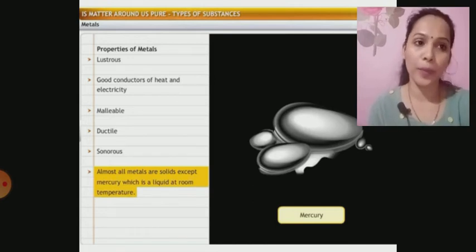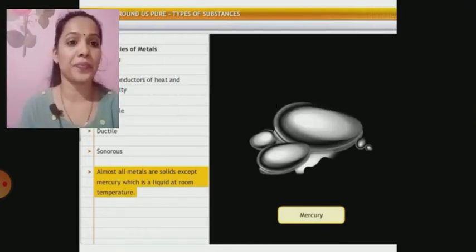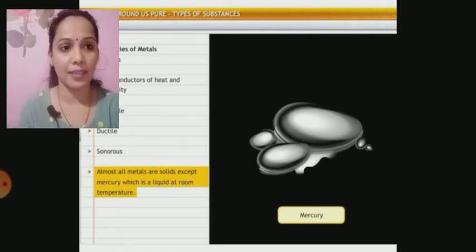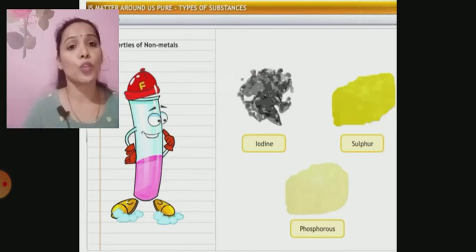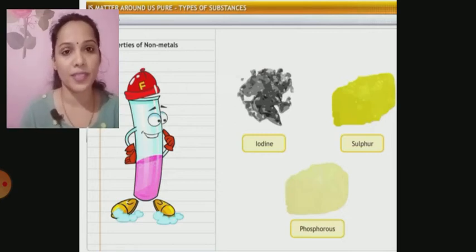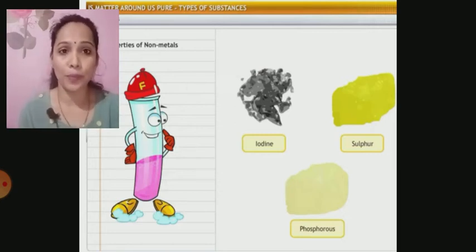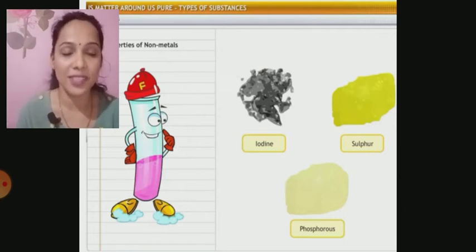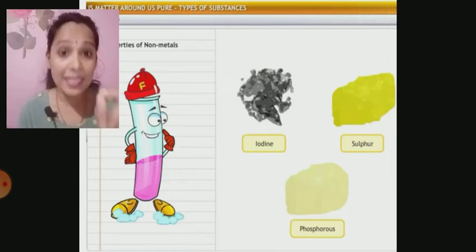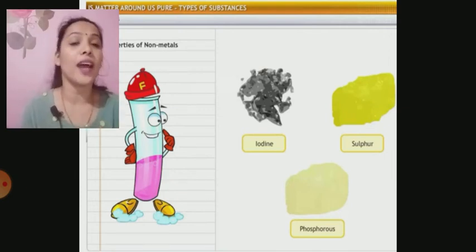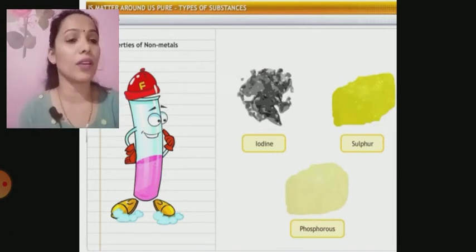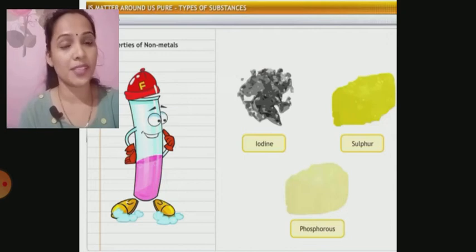You also know the properties of non-metals. Here you can see in the slide, mercury is in the liquid form, the only liquid metal, an exception. Some examples of non-metals are shown: iodine, sulfur, phosphorus. To compare the first property, metals are lustrous, while non-metals are usually non-lustrous. What does it mean? They do not shine, except the first example, iodine. Iodine is a little shiny, lustrous; except that, all the non-metals are non-lustrous.